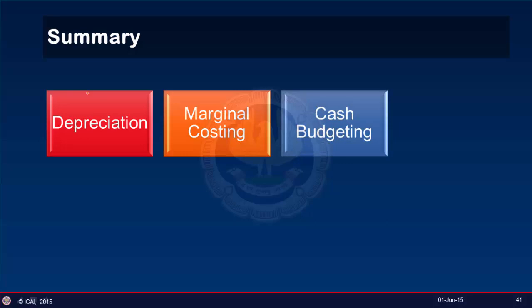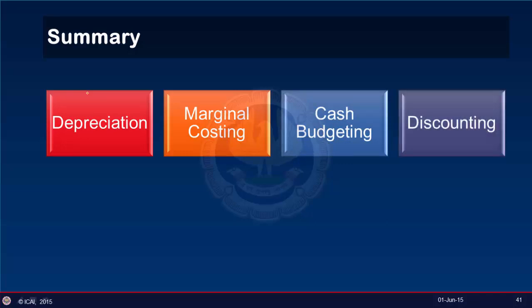In taking various financial decisions, considering the time value of money is important, we have learned how Excel could be used to help in present value and future value analysis, so that we can take effective decisions.